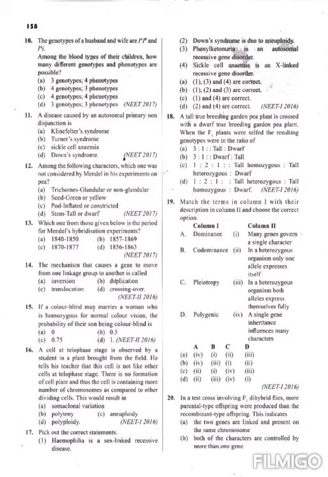Next question. The mechanism that causes a gene to move from one linkage group to another is called inversion, duplication, translocation, crossing over. Here the location of the genes is changing, so that is known as translocation. The mechanism that causes a gene to move from one linkage group to another is translocation.